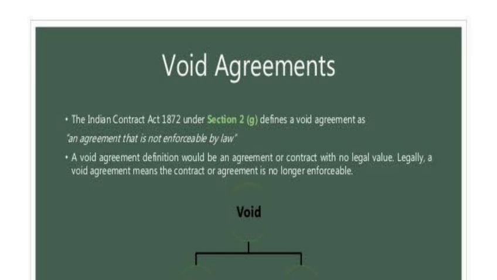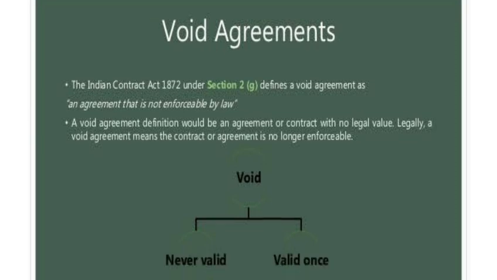So void agreement means that agreement which is void from the beginning, which is unenforceable, which has no legal value. Why does it have no legal value? Because maybe its purpose is unlawful, maybe it is against public policy. The reason may be any, but the agreement basically is not fulfilling all the conditions of Section 10.